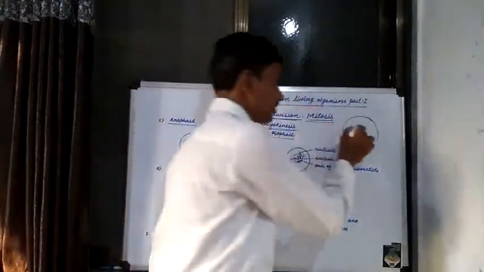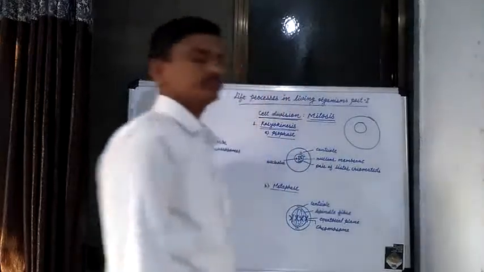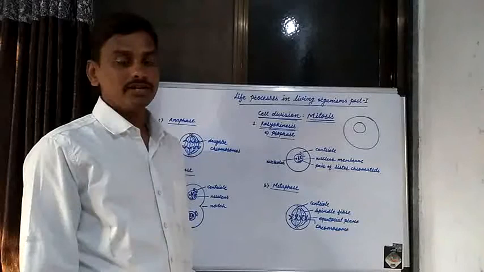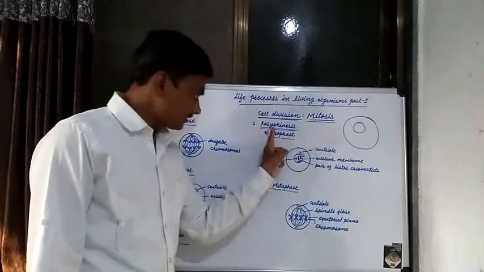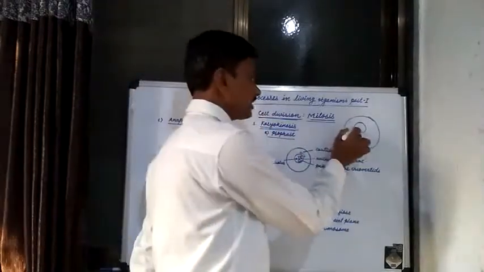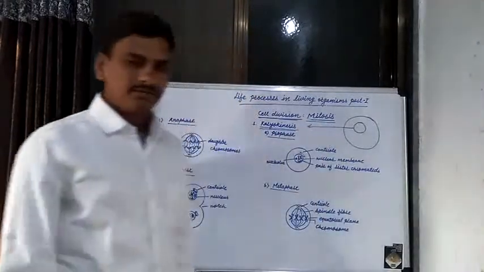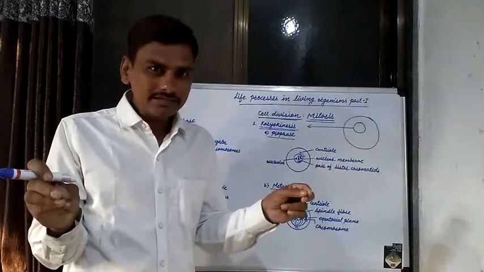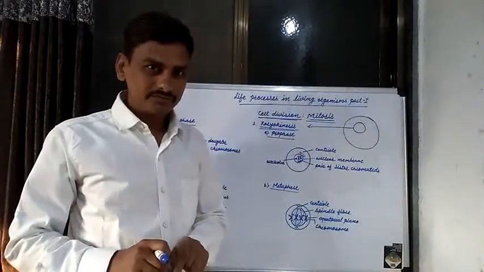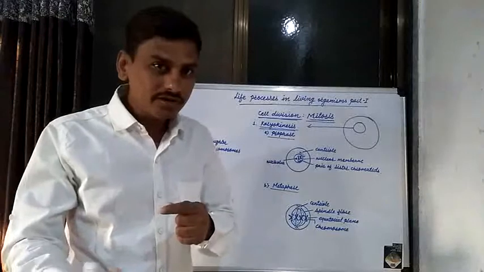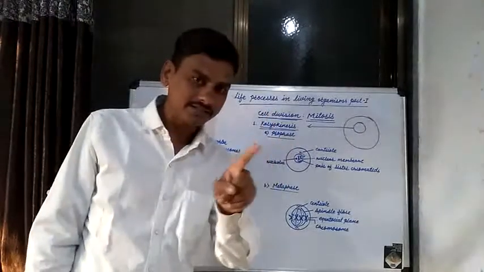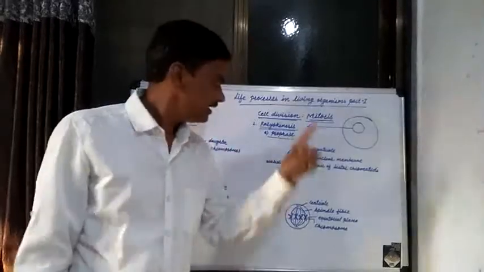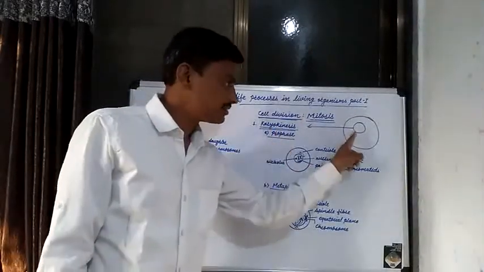The nucleus is one of the most important parts in plant cells, animal cells, and human cells. In karyokinesis, the nucleus is divided. Firstly, in a cell, the nucleus is divided and then the cytoplasm is divided. The division of the nucleus present in a cell is known as karyokinesis.